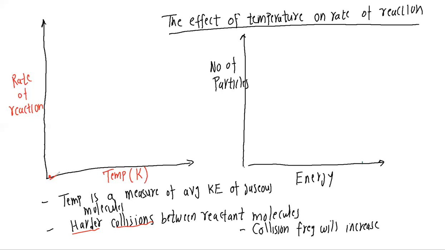So what is the overall effect? The rate of reaction will start increasing. It increases exponentially. And just for this one, for an average moderate range of temperatures, maybe around, let's say, 100 degrees Celsius, that means around 400 Kelvin,